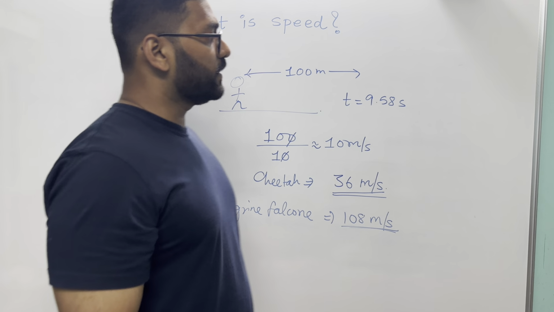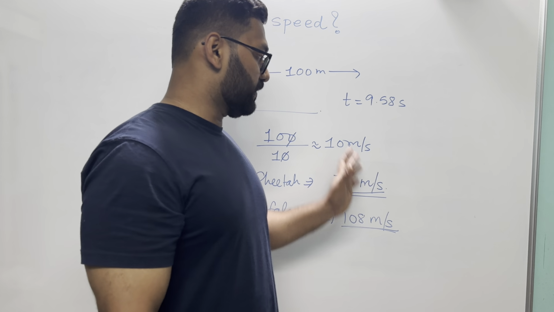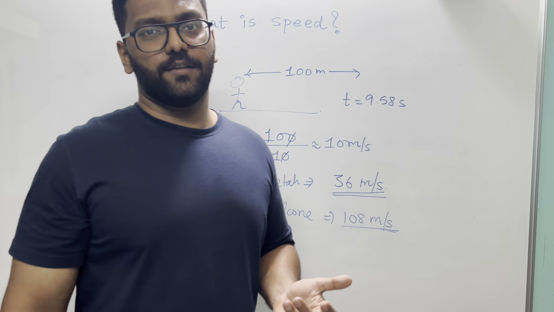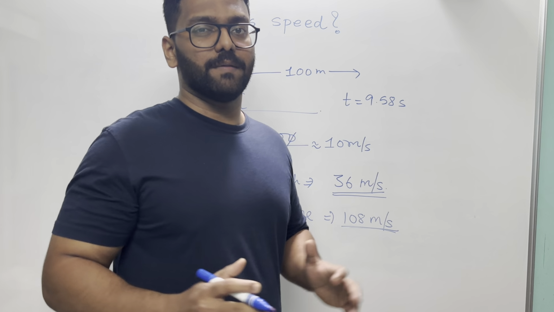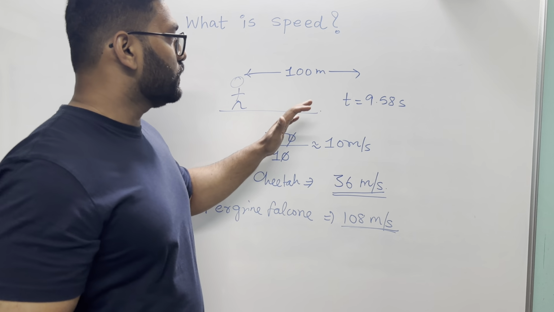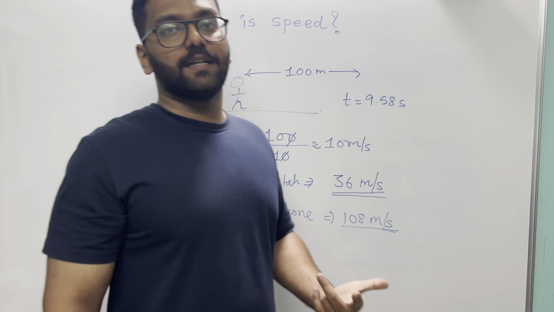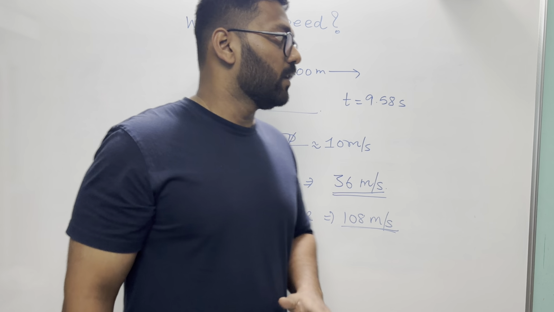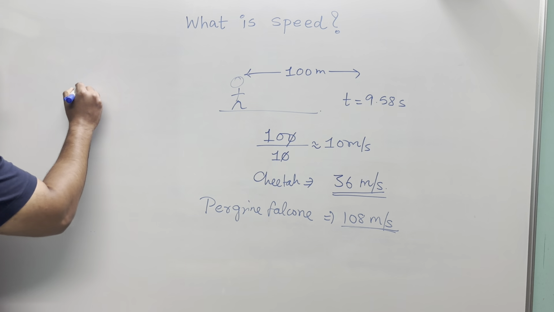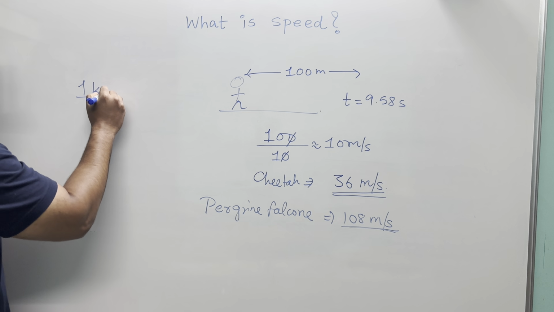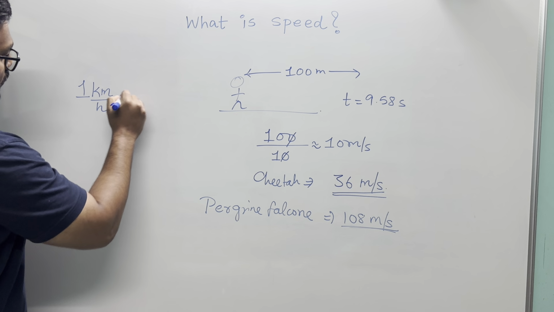Okay, so most of the time we write speed in meter per second because we usually use SI units, but sometimes you can use kilometer per hour. Mostly people use that also. So now the thing is, how will you convert kilometer per hour speed into meter per second, and vice versa, okay? So let's look at that. So what is 1 kilometer per hour in meter per second?